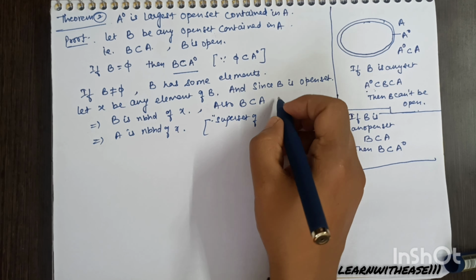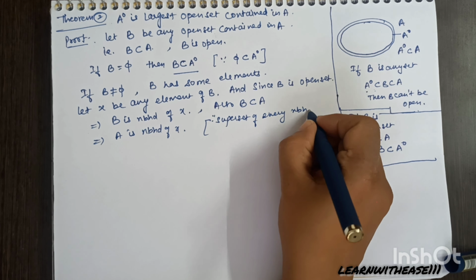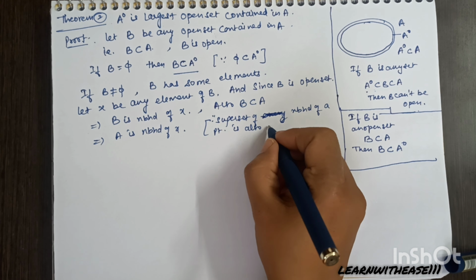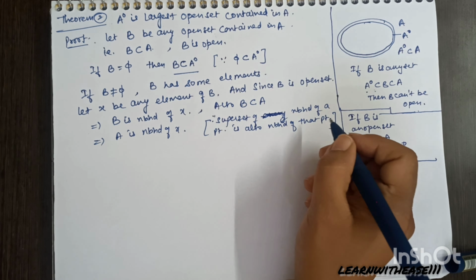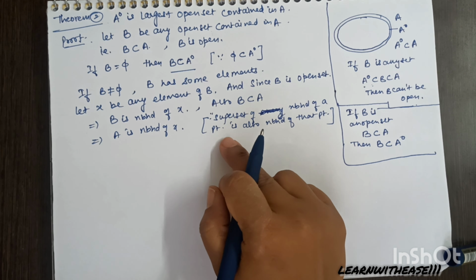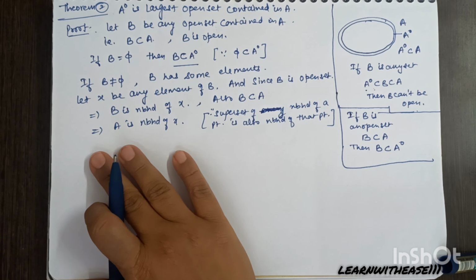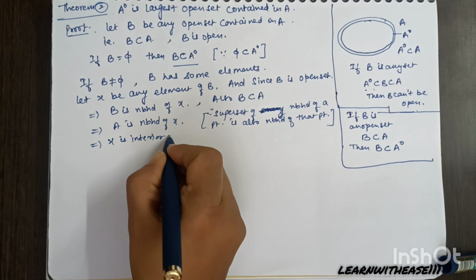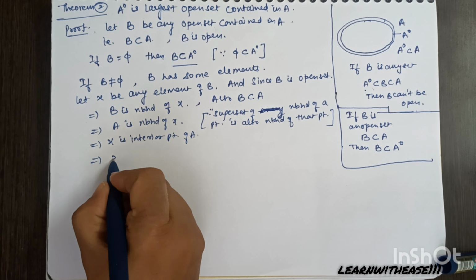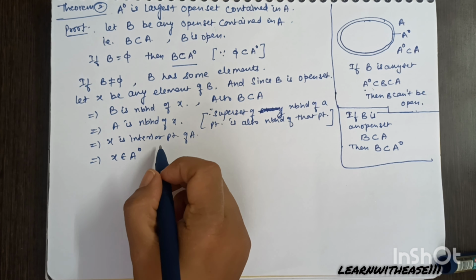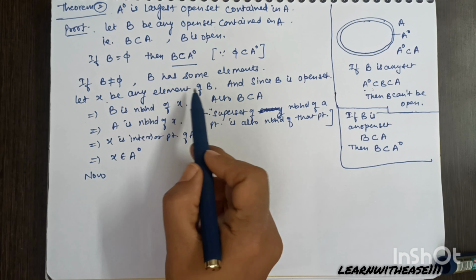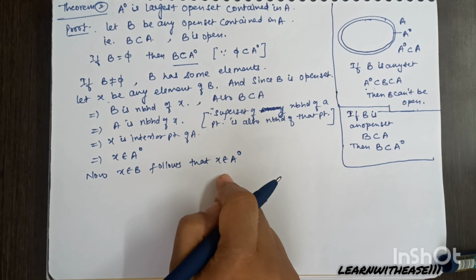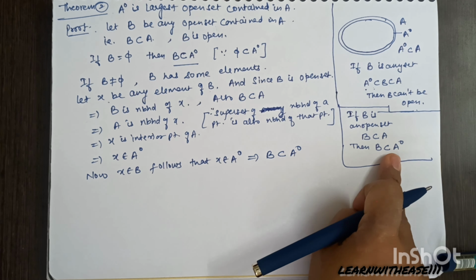Superset of a neighborhood of a point is also a neighborhood of that point. So A is also a neighborhood of X, and that means X is in the interior of A. This means X belongs to A naught. So I have taken element X in B, it came out to be an element of A naught, and this implies B is a subset of A naught.